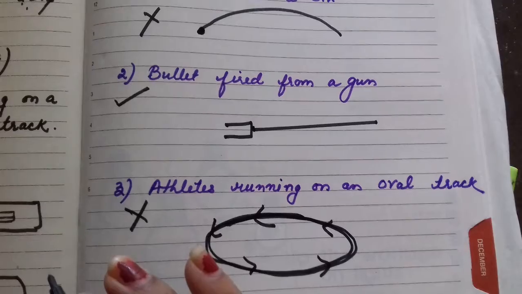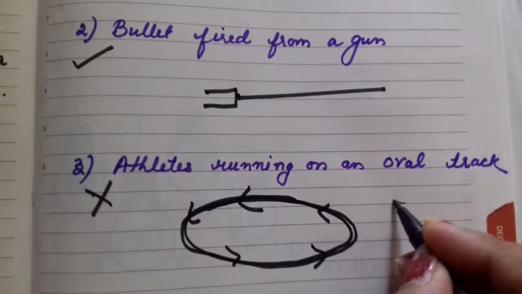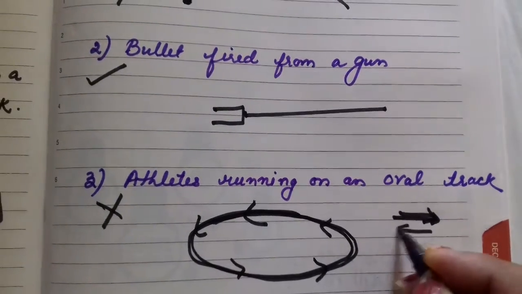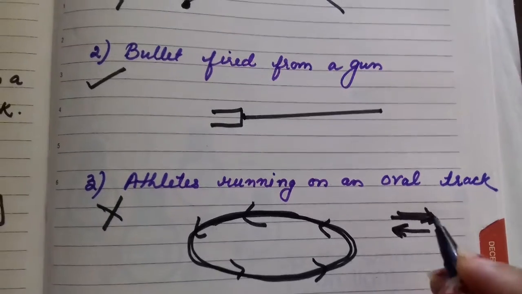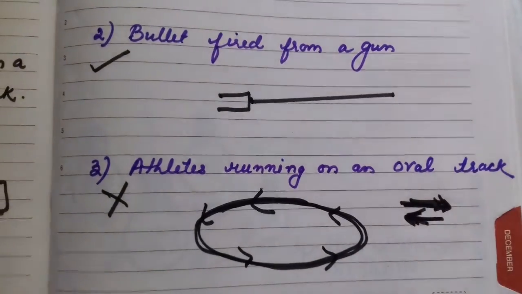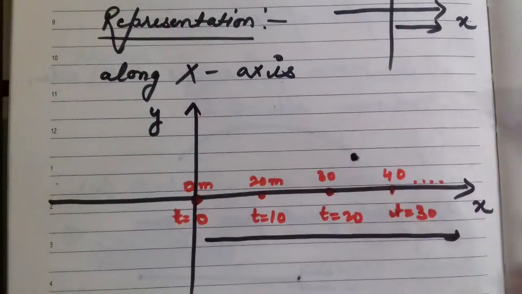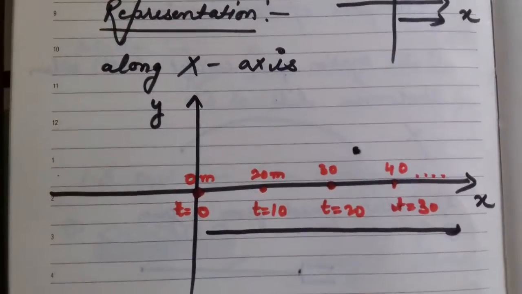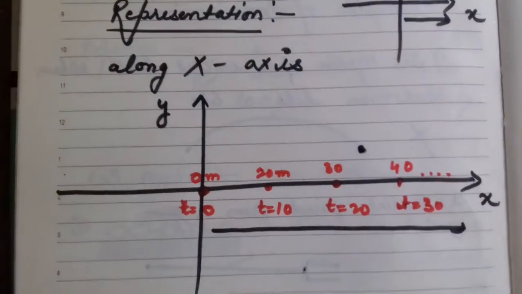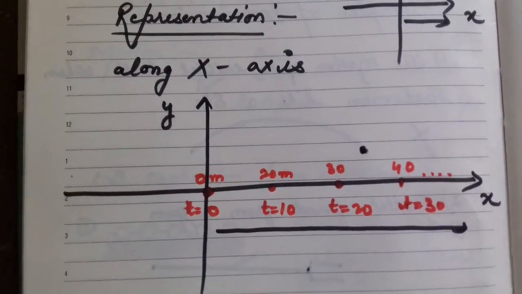So it is clear from the exercise that a body is said to be in one dimensional motion if it follows a straight path, either in one direction or the other. That is basically a to and fro motion, but along a straight path. Now let us discuss the representation of one dimensional motion. We said that when a body is dropped down, it follows one dimensional motion. It does not matter whether the body is coming downward or upward.